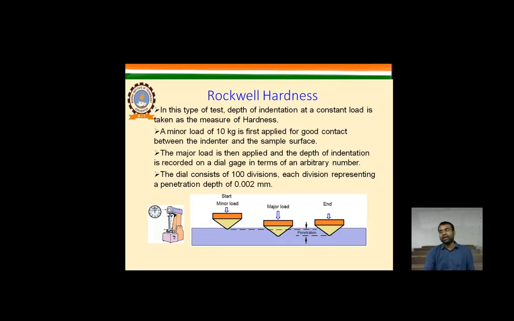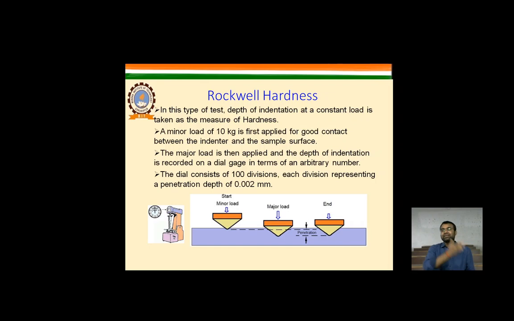Now there are various kinds of hardness procedures by which we identify these things. These are the Rockwell hardness test, Brinell hardness test, Knoop-Vickers hardness test, and superficial hardness test. These are the classification of hardness tests according to the thickness and the load applied on the material.